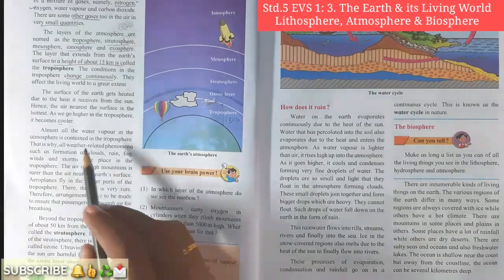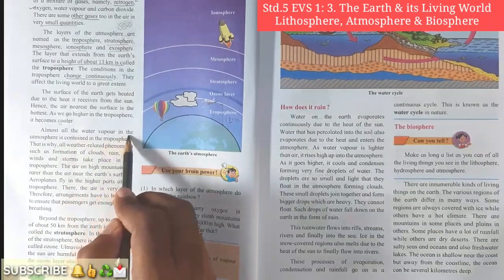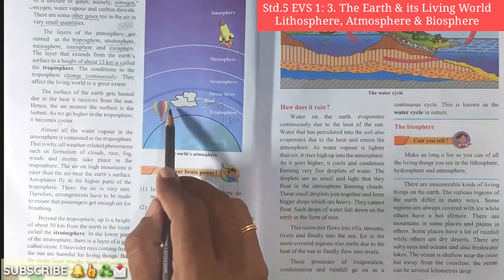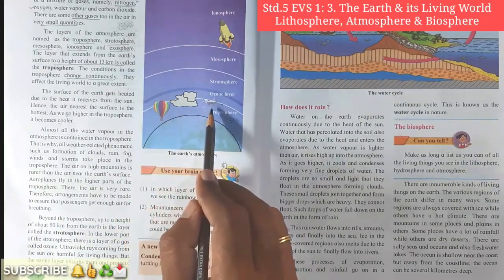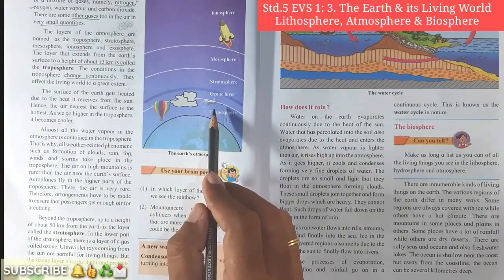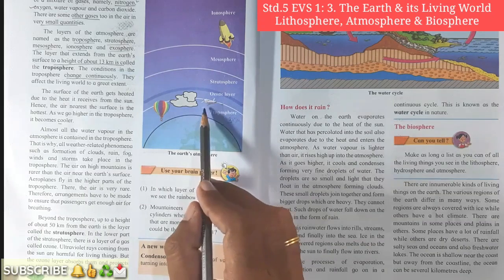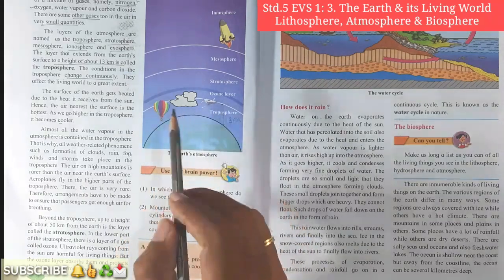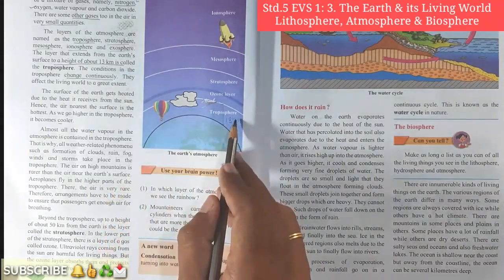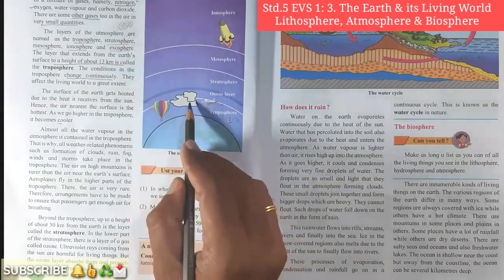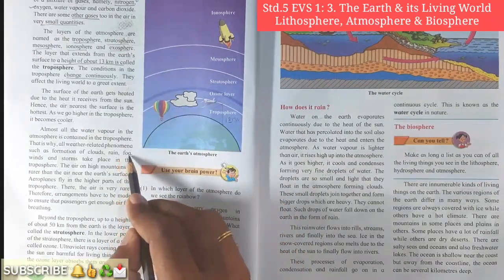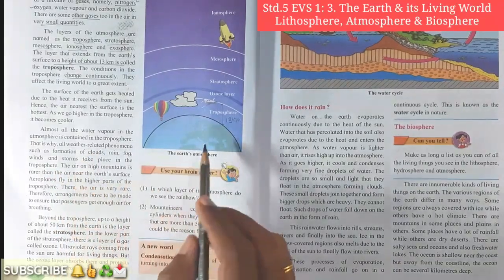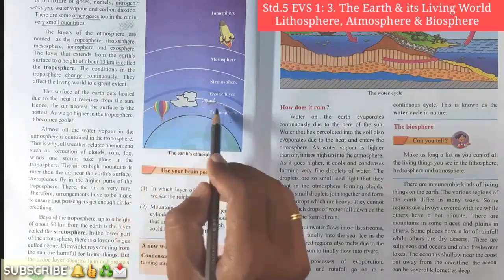Yes student, almost all the water vapor in the atmosphere is contained in the troposphere only. And due to this, we see all the weather related phenomena in this layer only, such as clouds, rain, fog, wind and storm. All these weather related phenomena occur in this layer only.